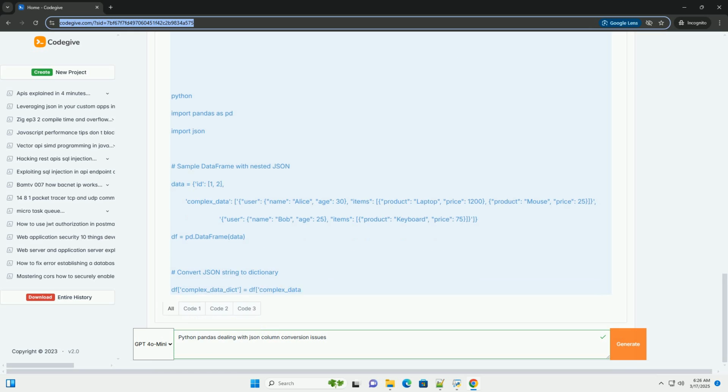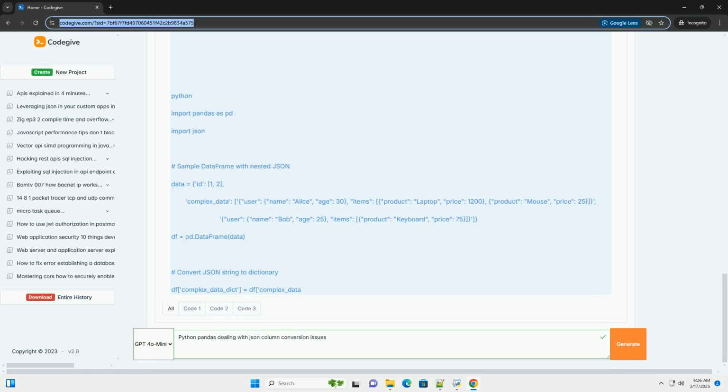2. Basic JSON conversion, json.loads, and pd.read_json. The json module. The built-in json module is fundamental for working with JSON data in Python.